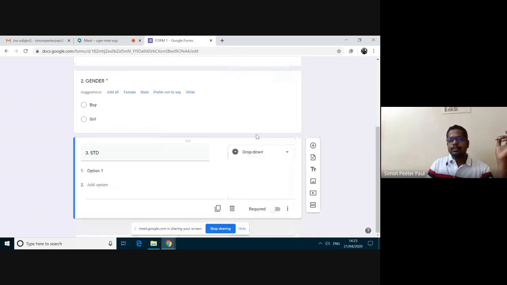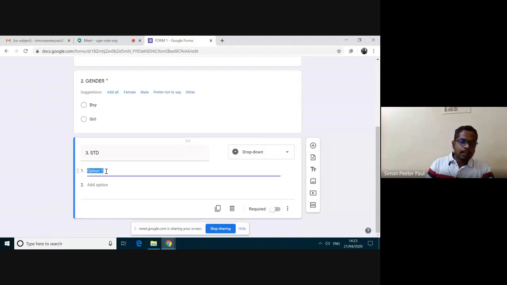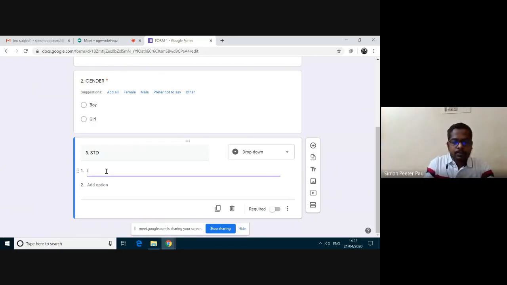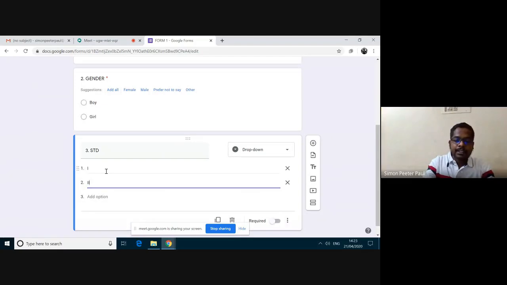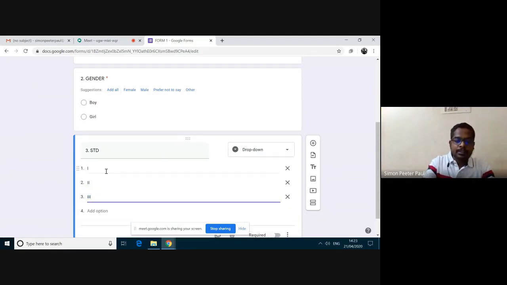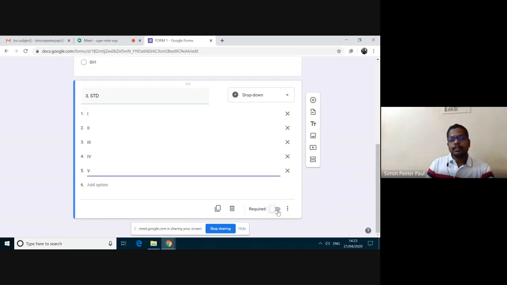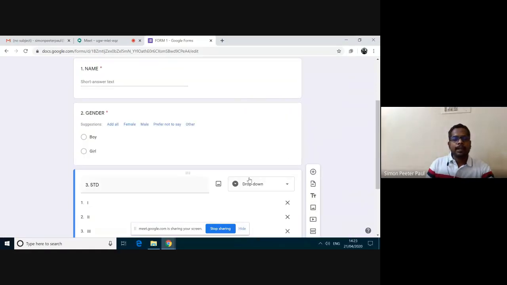In option 1, I'm giving first standard, and then again enter, second standard, third standard, fourth standard, fifth standard. If it is required, I'm opening this required. Okay. Till now, I have completed 3 attributes.